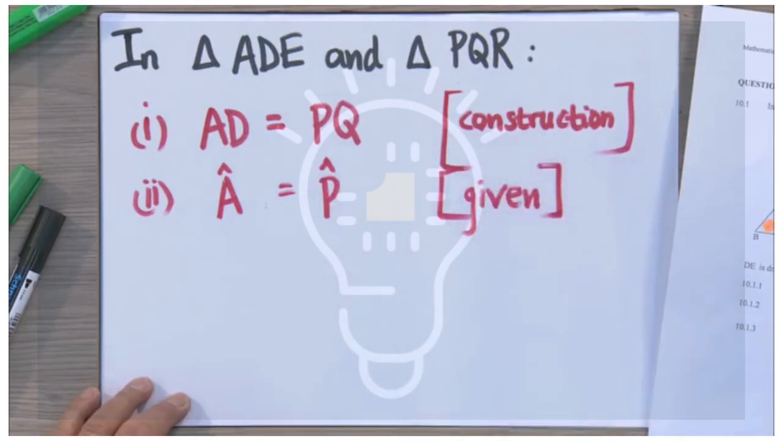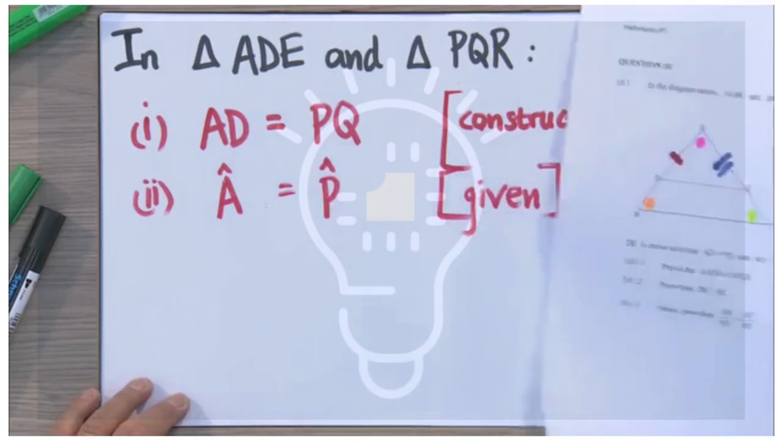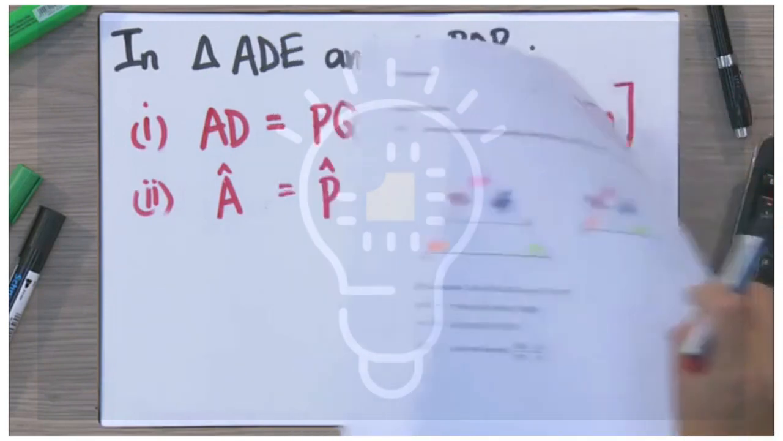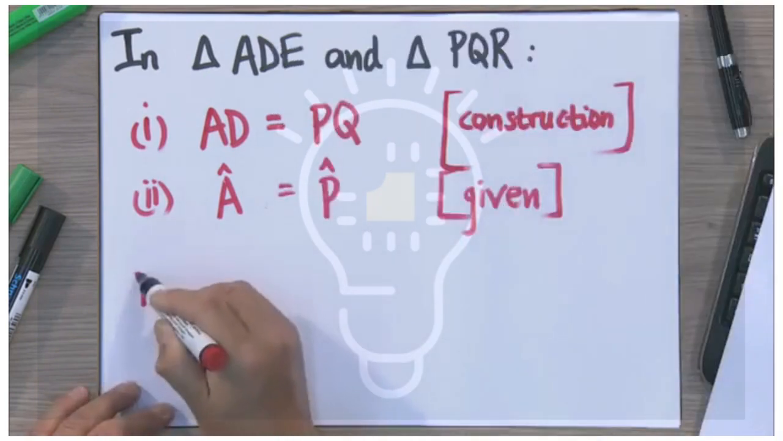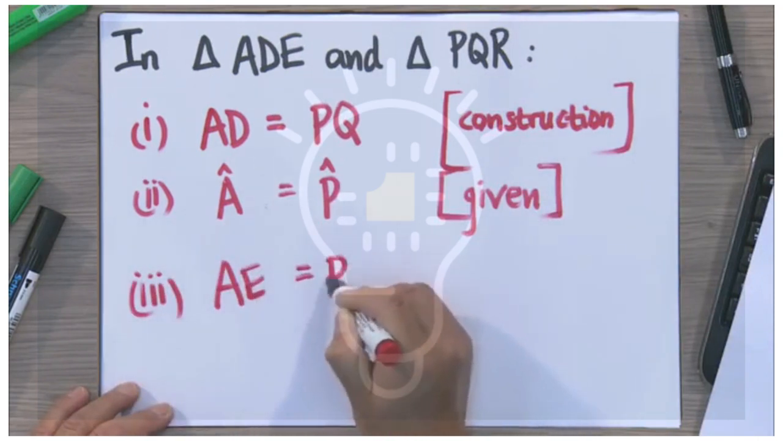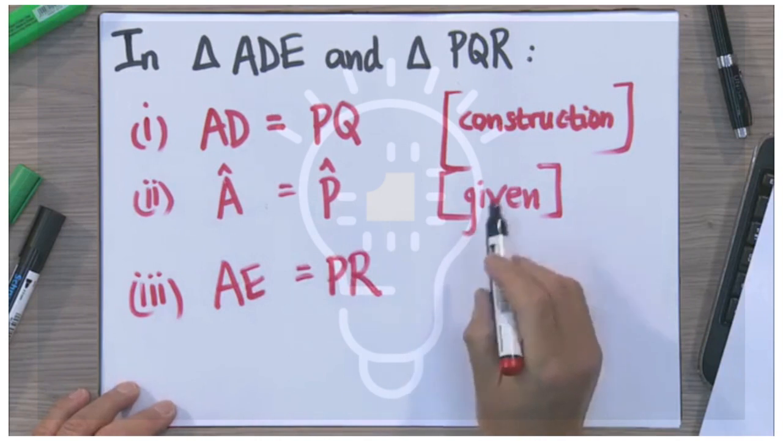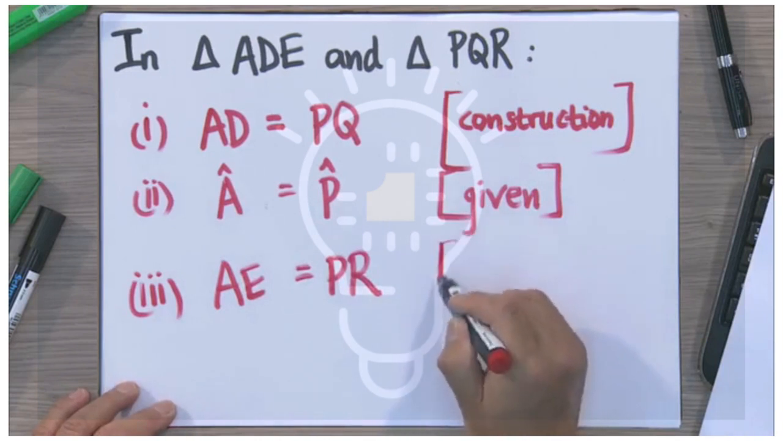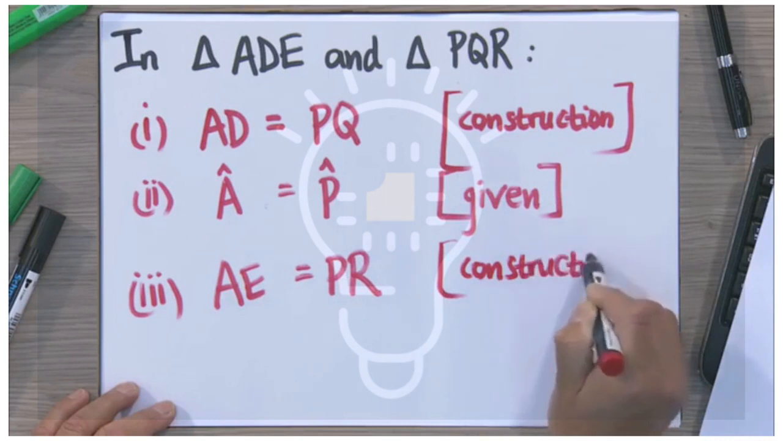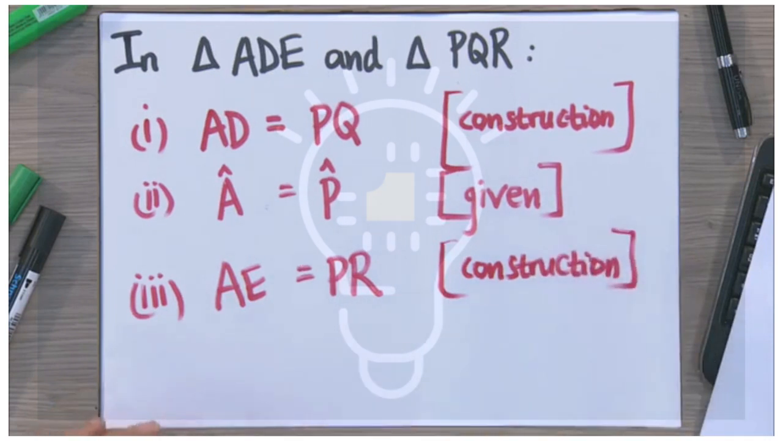All right? They gave us that. And then thirdly, look at the blue. AE is equal to PR. Right. So 1, 2, 3. We have here AE is equal to PR. And the reason for that is construction, which is also given as well. No problem. All right. There we go. We've got 3 concrete points. What is the net effect of all of this?